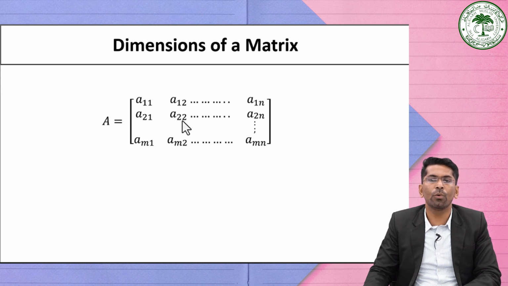Similarly, for example, A22 shows that this particular number belongs to the second row and the second column. And similarly, we can consider Amn, which represents the mth row and nth column. In the same way, we can define the other ones also. See, here it is A12. This is the first row, and this element is in the first row and the second column. So we can say that the order or dimension of this matrix is m by n.